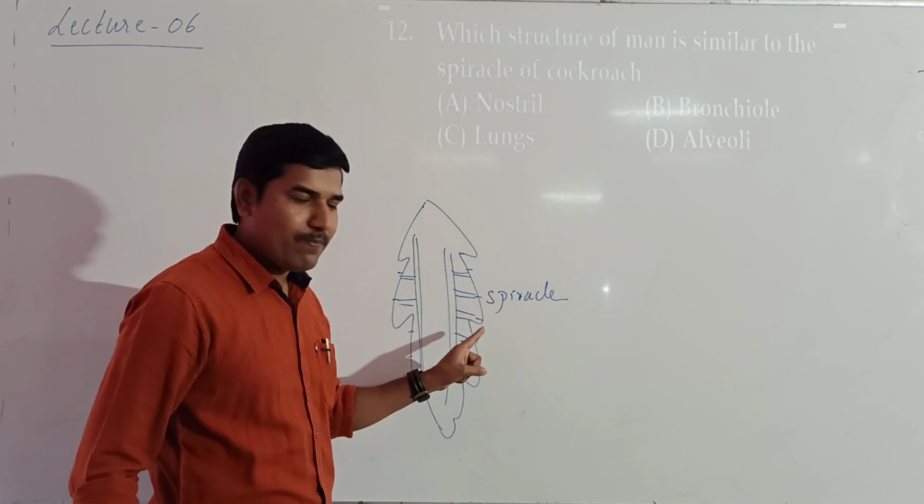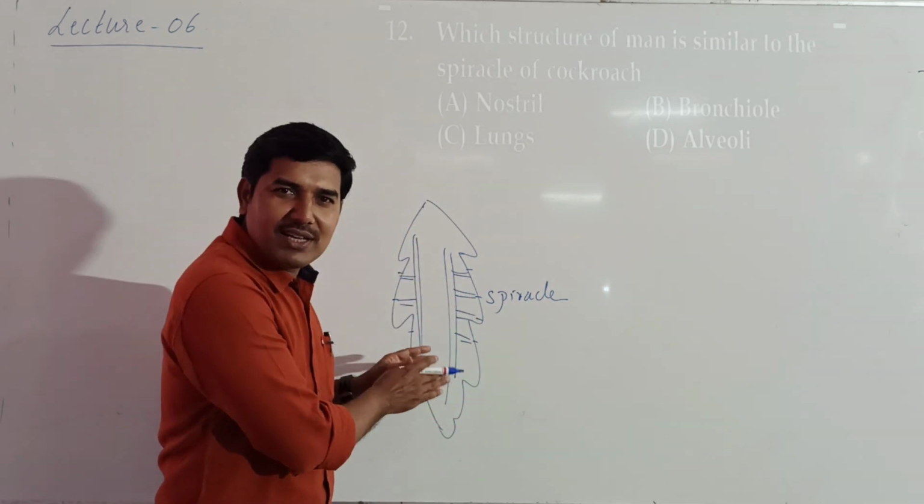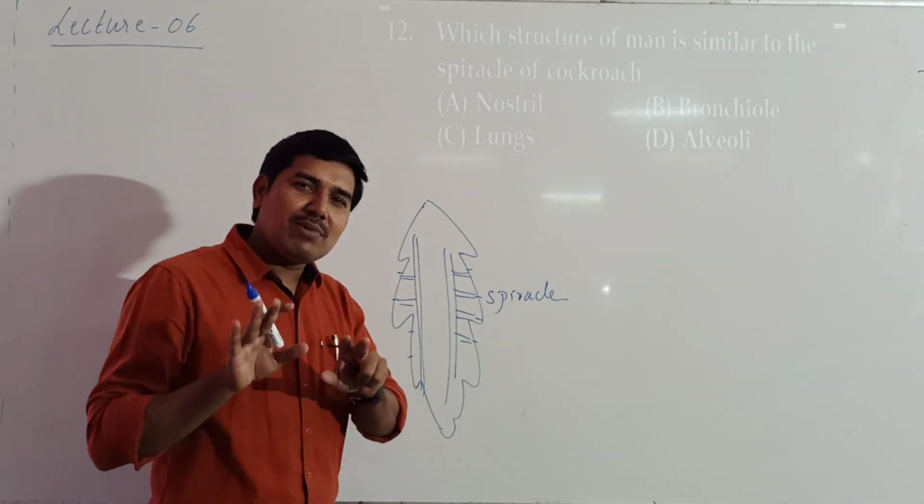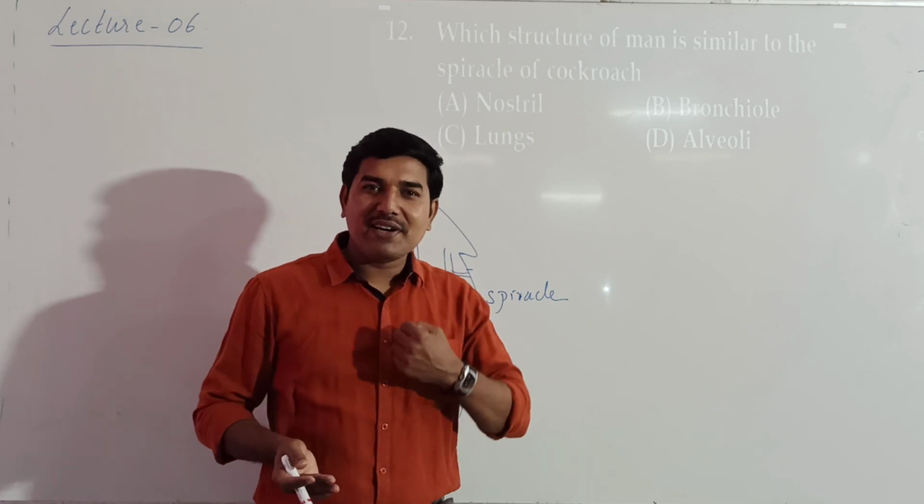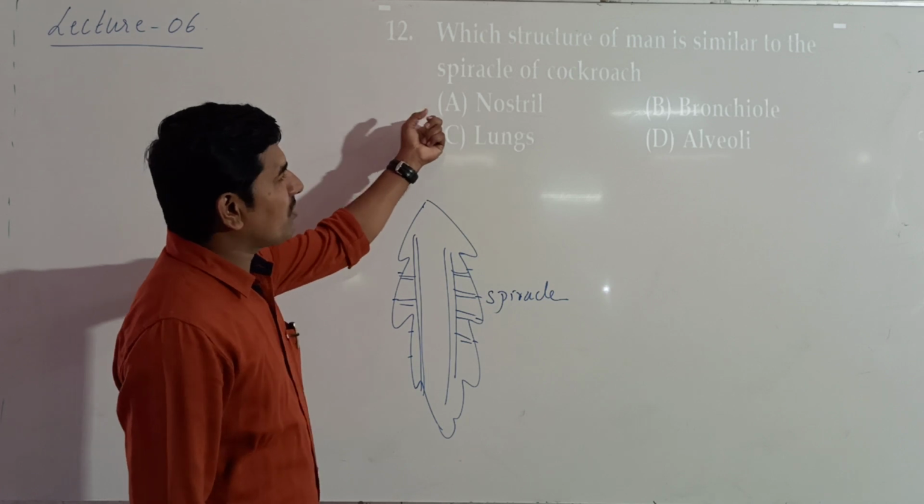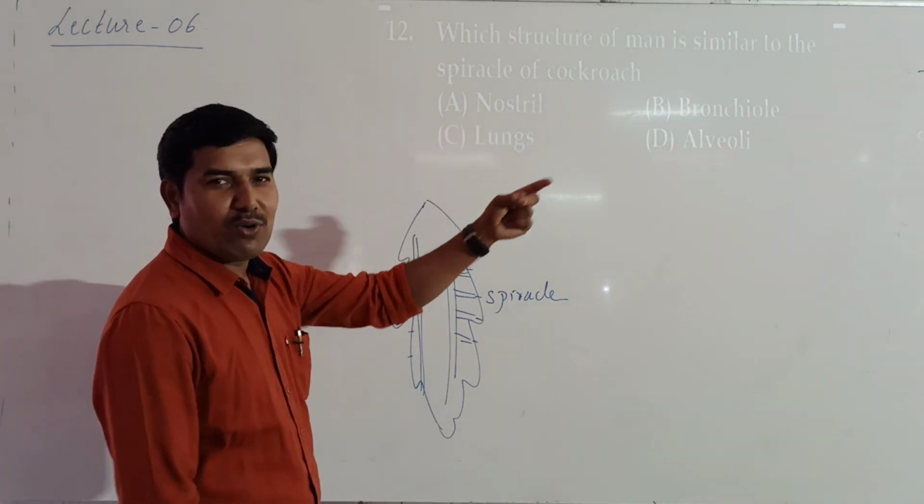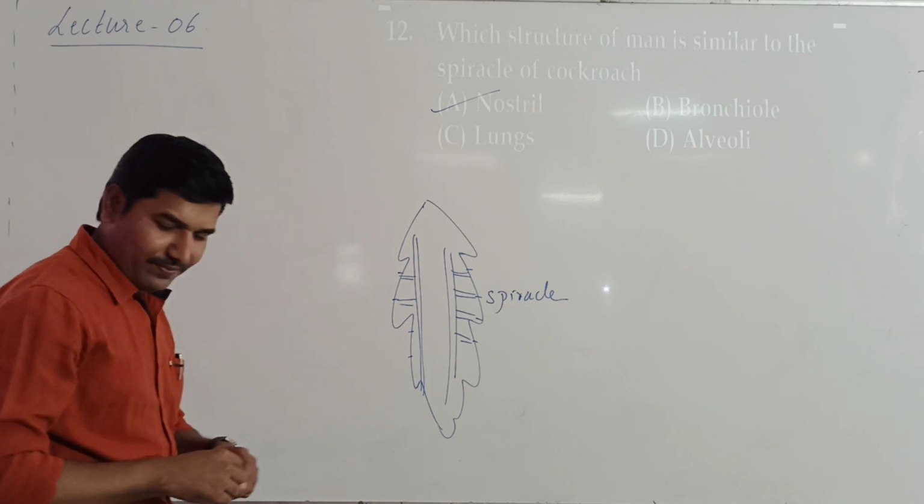A spiracle is an external opening in the case of insects or cockroaches. Similarly, which is the external opening in our respiratory system? It is the nostrils. So look at the answer here: nostrils, bronchiole, lungs, alveoli. So directly it is nostrils.